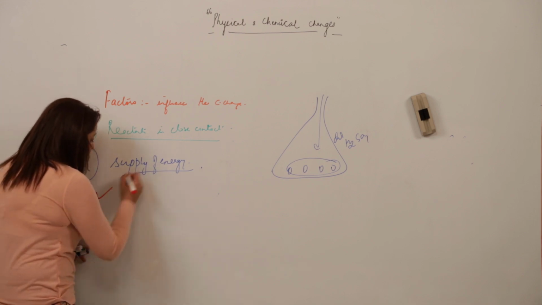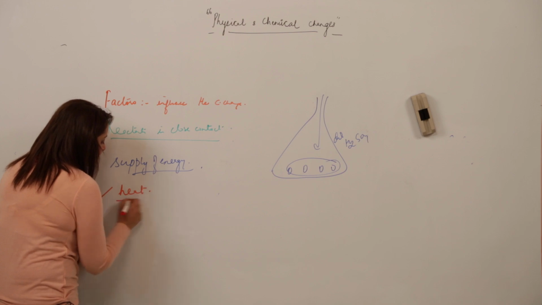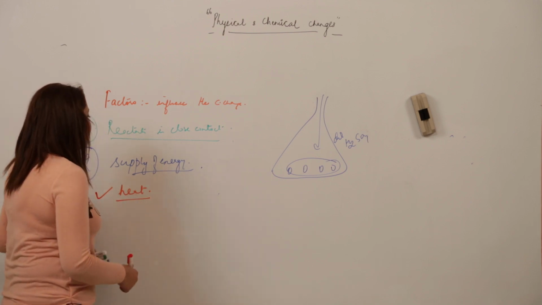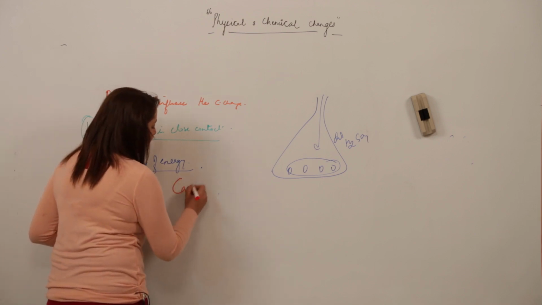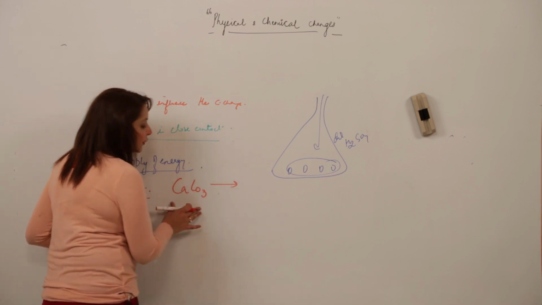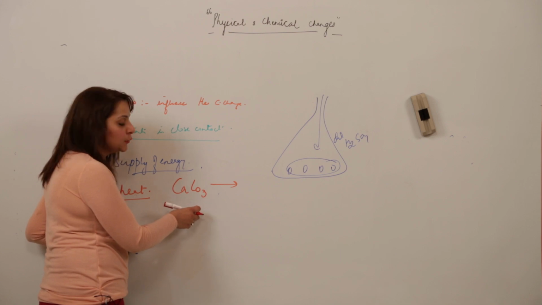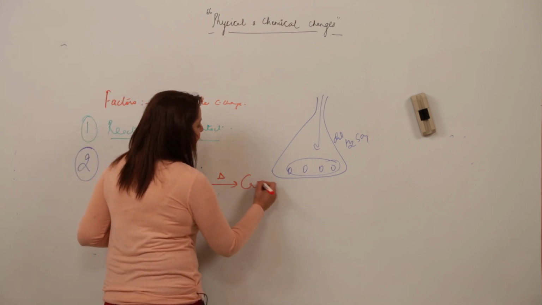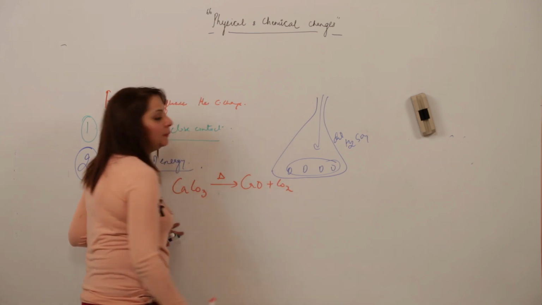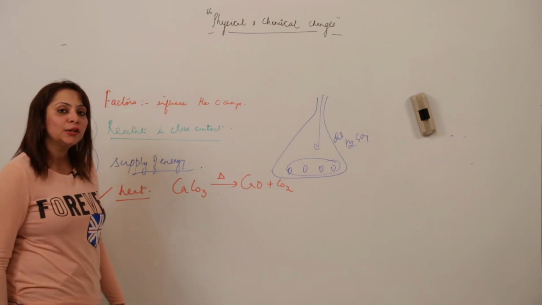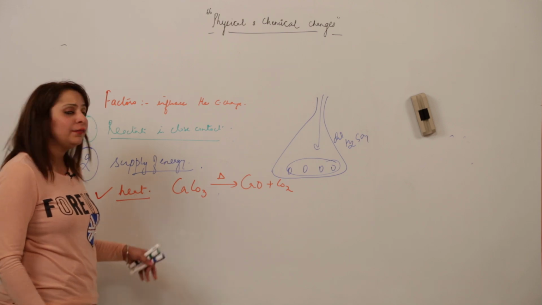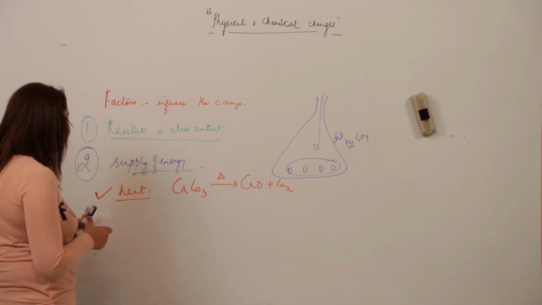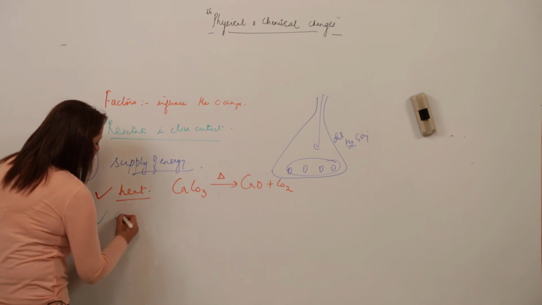See, the supply of energy in the form of heat. Any example in which we supply heat for the reaction to occur. For example, CaCO3, calcium carbonate, commonly called limestone. When we heat it, it undergoes a change and forms lime and carbon dioxide. So this reaction occurs at the cost of supplying energy in the form of heat, right? Another example is the supply of energy in a different mode, for example, electric current.